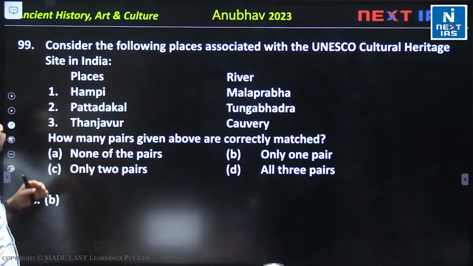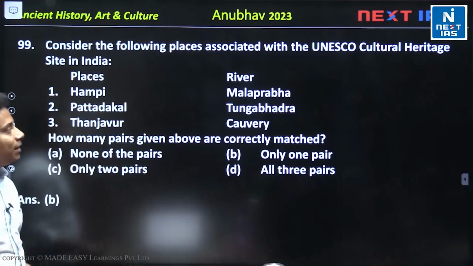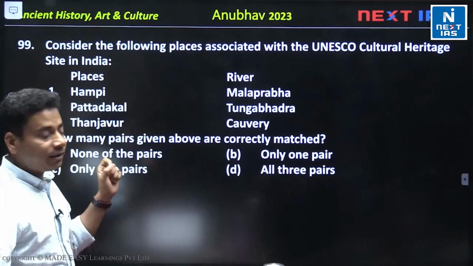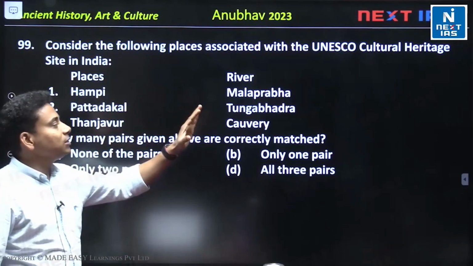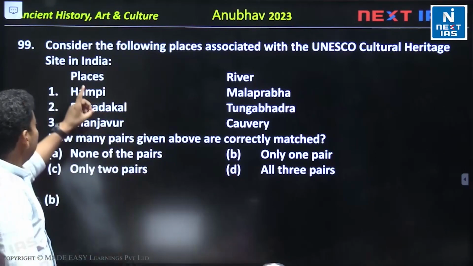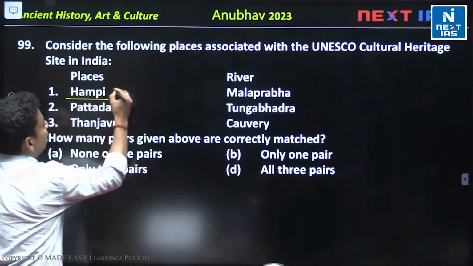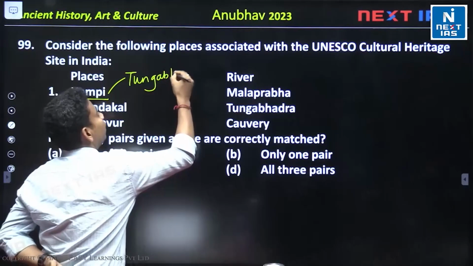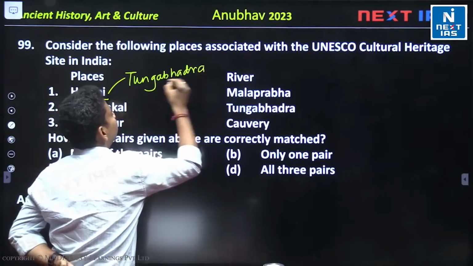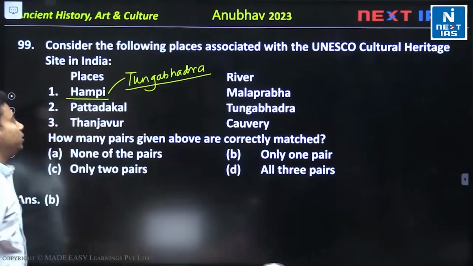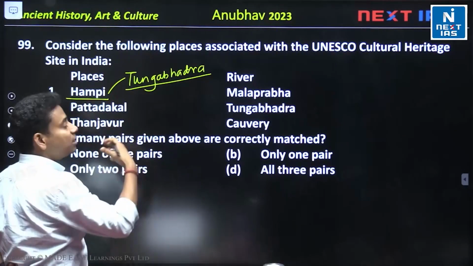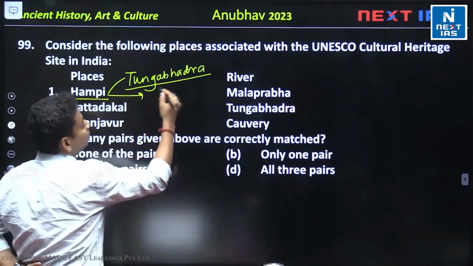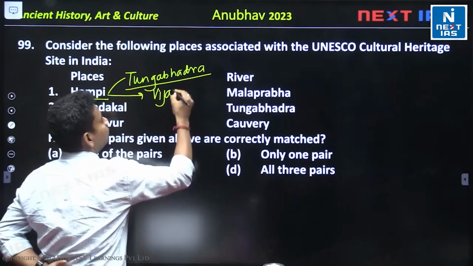Then the last question: consider the following places associated with UNESCO cultural heritage. Places, Hampi. So Hampi is on the Tungabhadra river. Okay, तो ये जो तुंगभद्रा रिवर है, it is on the Tungabhadra river. हम्पी साइट है जो जनरली किससे फेमस है? विजयनगर एम्पायर,